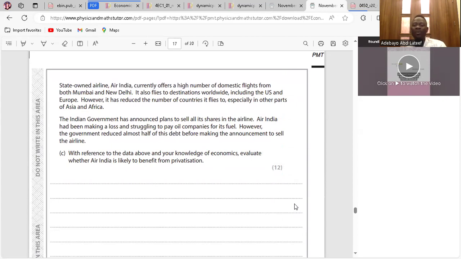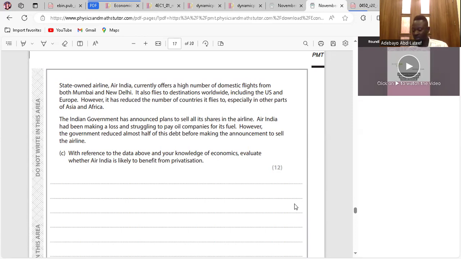With reference to the data above and your knowledge of economics, evaluate whether Air India is likely to benefit from privatization. First, what is privatization? I wrote, it is the transfer of state-owned businesses to the private sector. Air India, a government-owned airline, is scheduled to be sold, as the government of India is planning to sell all its shares in the airline. This implies that ownership will be out of the Indian government's control. As a result, the objective might change, for example, to profit maximization. That's the benefit for Air India.